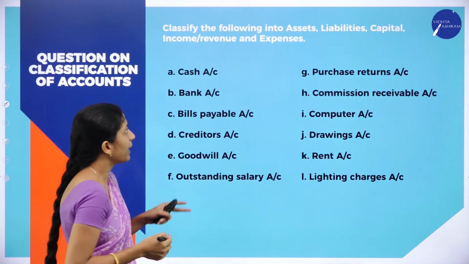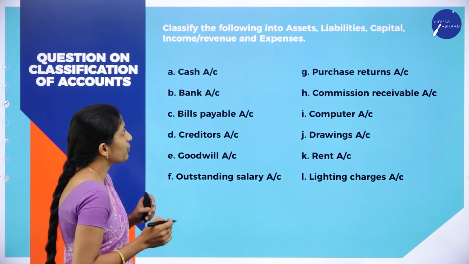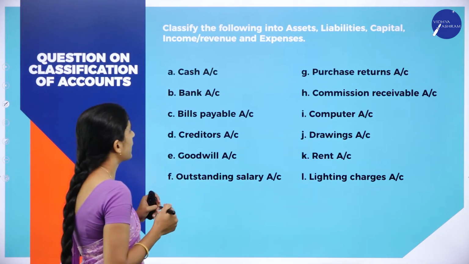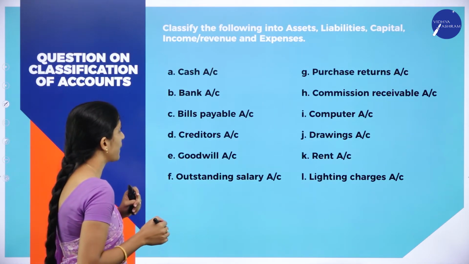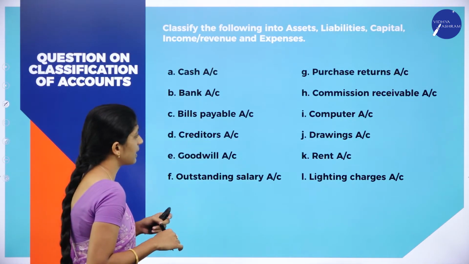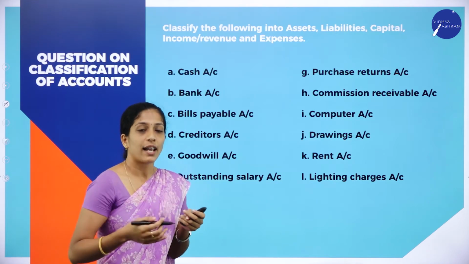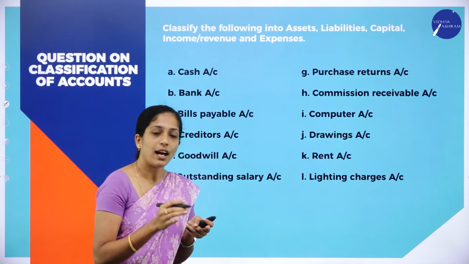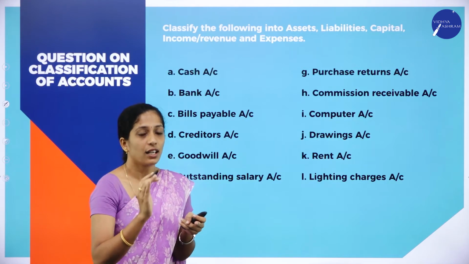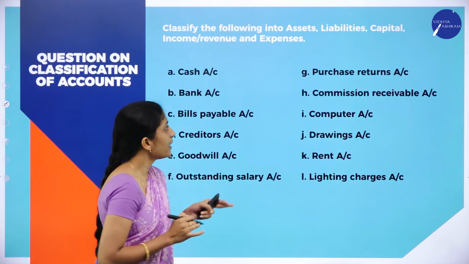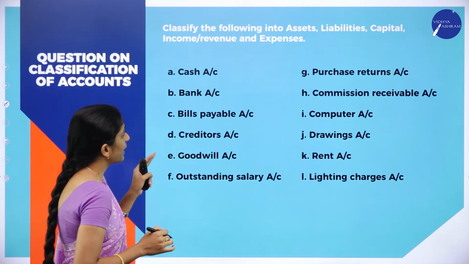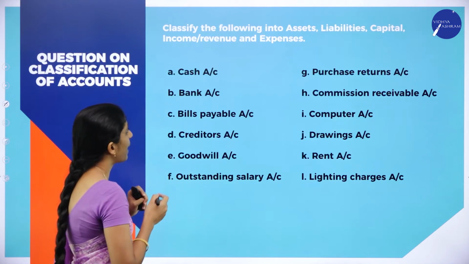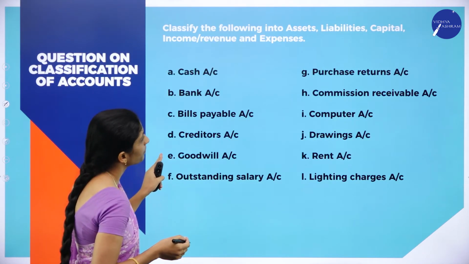Now we shall see one more problem. We shall classify the following into assets, liabilities, capital, income or revenue and expenses. Now here they have given certain items. Hope you will be able to identify which are the assets, which are the liabilities, how to classify, right? So they have given cash, purchase returns, bank, commission receivable.